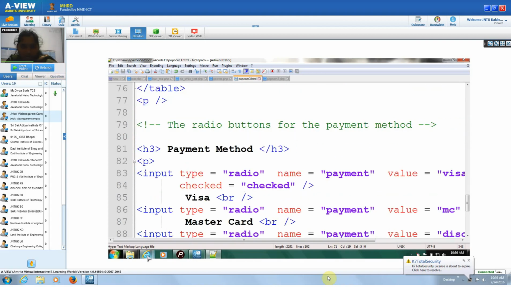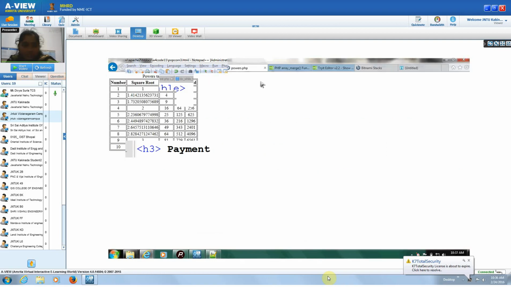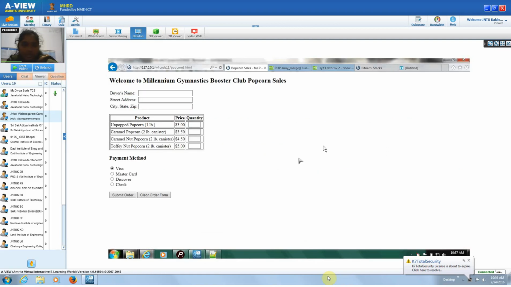So if you open this in the browser, see here, this is how this HTML file is represented. Here we are taking buyer's name, street information, city, zip or something like that. Next, product name, what is the price and how much quantity you require. Next, payment method type, that is whether Visa or MasterCard or Discover, something like that. And if you submit this, then it will be displayed in some other page where all the information will be displayed.